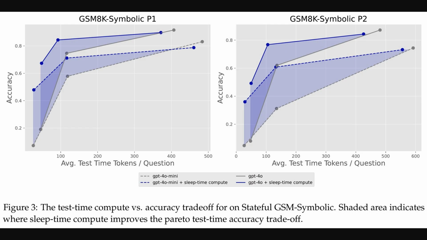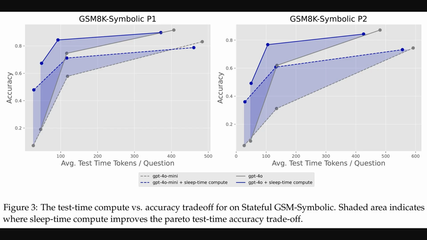Okay, so now let's look at the actual results on that GSM symbolic dataset we just discussed. Figure 3 here shows the trade-off between accuracy on the vertical axis and the average test time compute per question on the horizontal axis. You can see 2 sets of lines for different models. The key thing is that the blue lines, representing sleep time compute, consistently sit above or to the left of the gray lines, which are the standard approach.